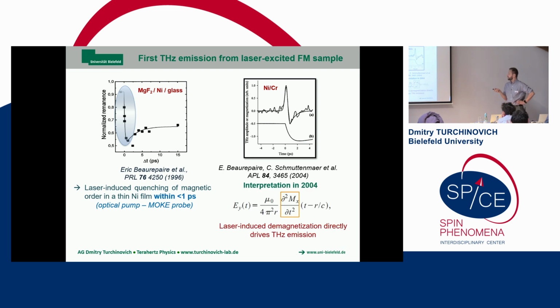And then, back then, in 2004, the explanation was that this is the direct terahertz emission from transient demagnetization. So you demagnetize the nickel, you have the time-dependent change of microscopic magnetization, and then a very, very simple naive picture: you can basically integrate this detected terahertz field two times, and then you will arrive at the magnetization dynamics in your sample. So that was the interpretation back then, 2004.